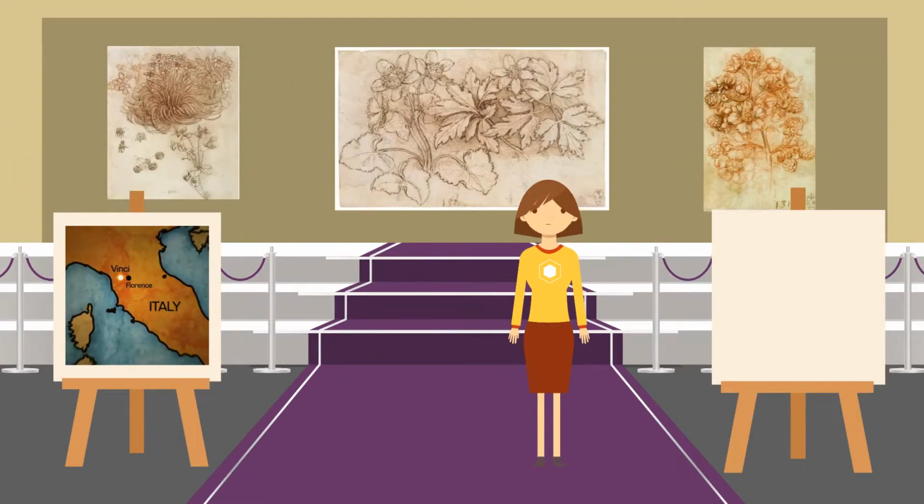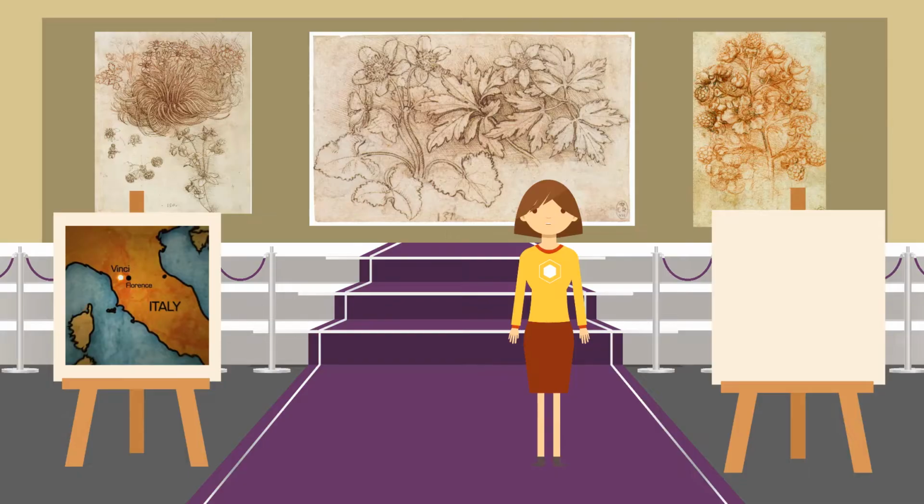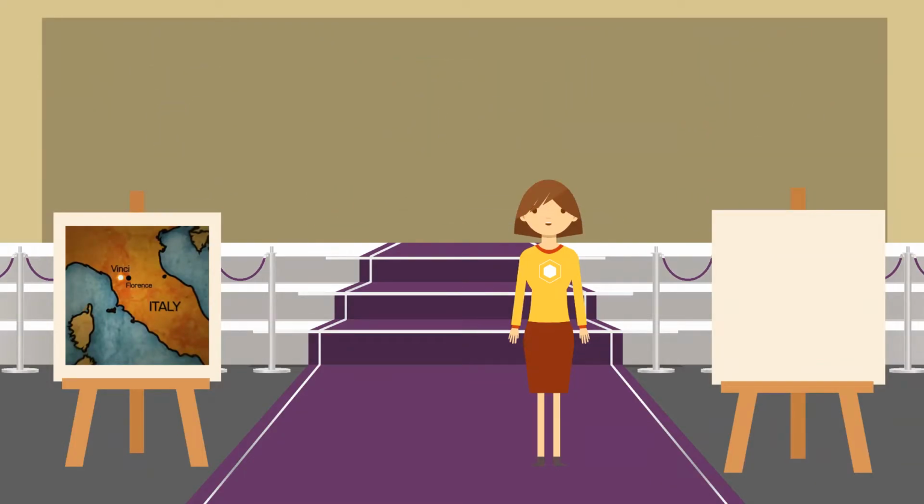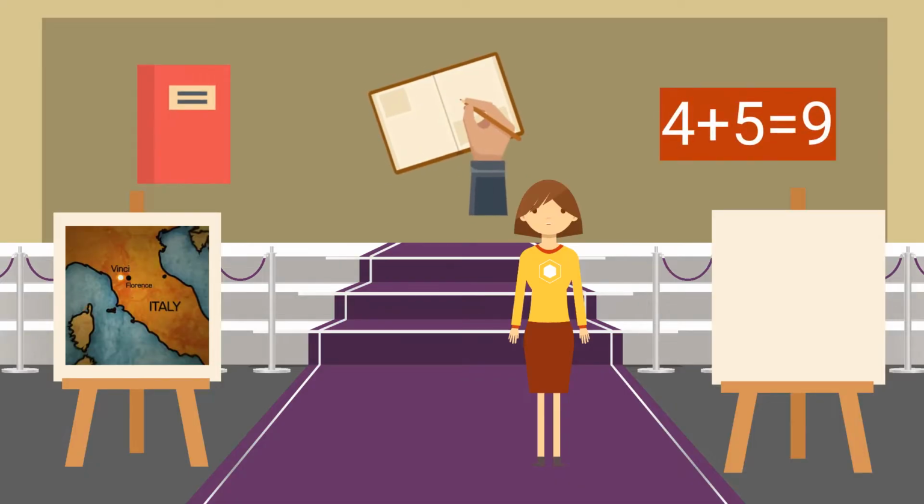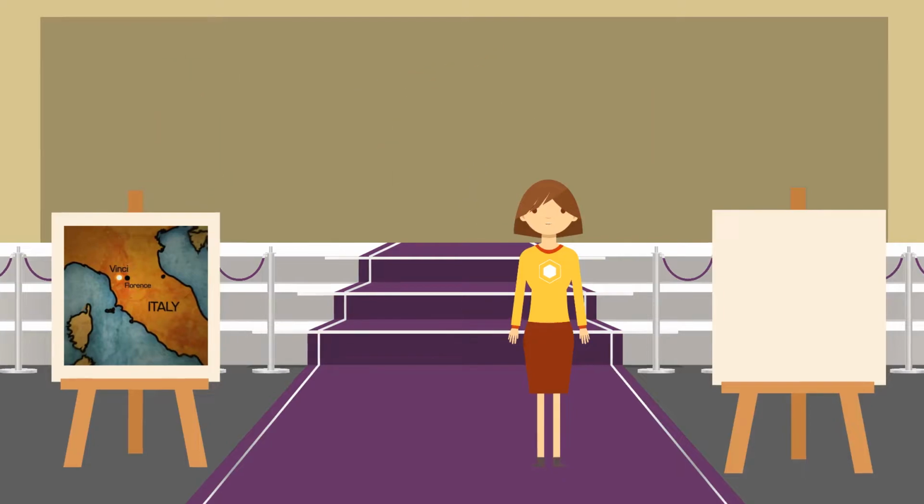He became close with his uncle. They shared an appreciation of nature, which was a big influence in Da Vinci's work later in life. Because he was born out of wedlock, he was an outcast and didn't receive any formal education beyond basic reading, writing, and math.